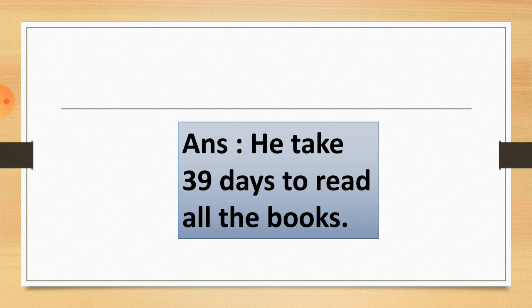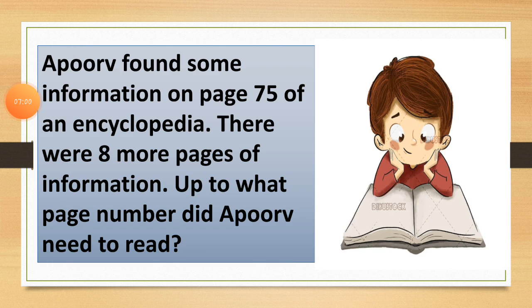So how should we write this in sentence form? Here is the answer: He takes 39 days to read all the books. All the books means 3 books. So this way we have to solve the sums, and I hope you can easily solve this sum by yourself. There is nothing hard in this topic, students.